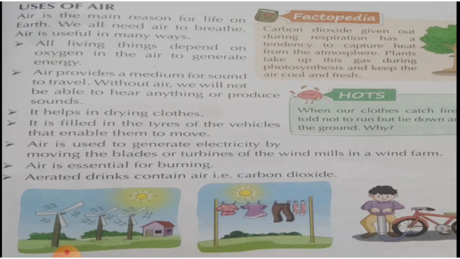A double glazed window is a window with two sheets of glass, and between these two sheets of glass the air is removed. That means there is only vacuum. Since there is no air present between the two sheets of glass, the sound inside the mall doesn't go outside, and the outside sound doesn't come inside.